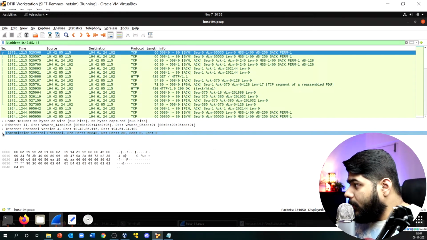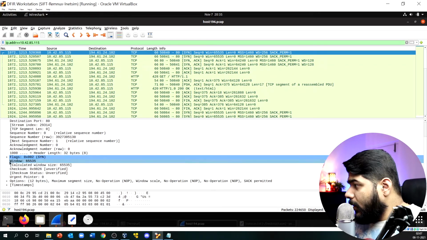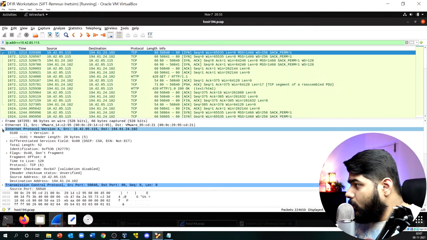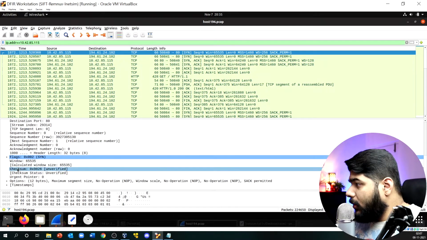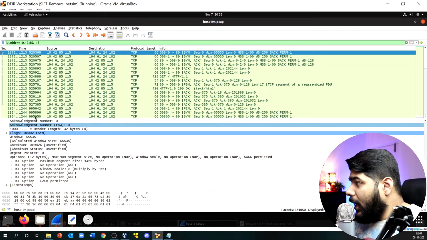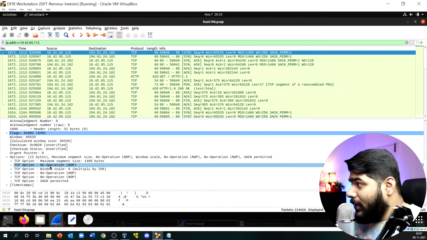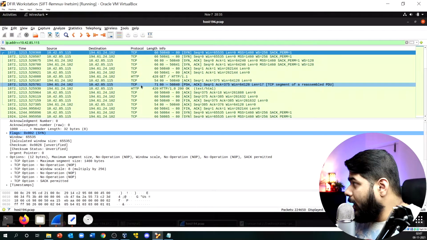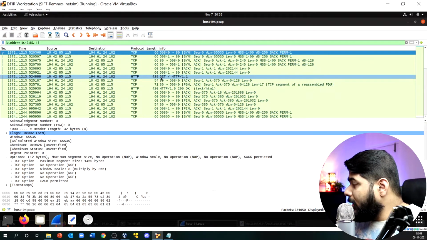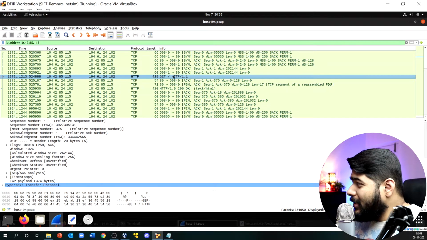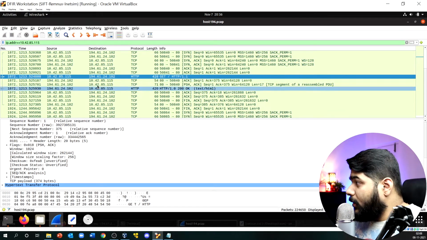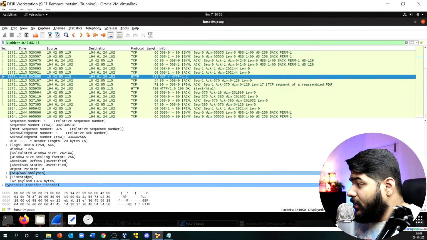Now if I go to the transmission section and scroll to the internet protocol section, you will see all the options being worked upon over here. If I go to this particular GET request section, there is something coming from this malicious IP address.